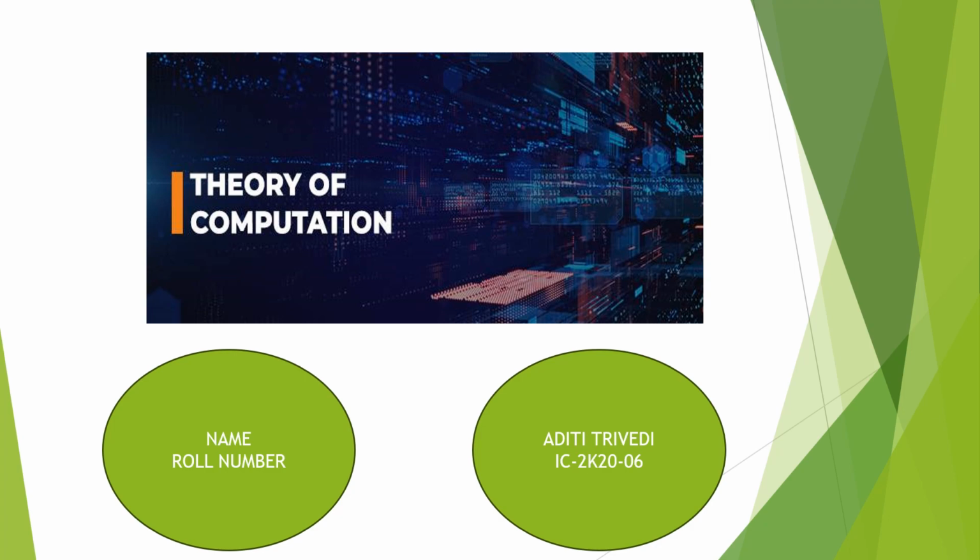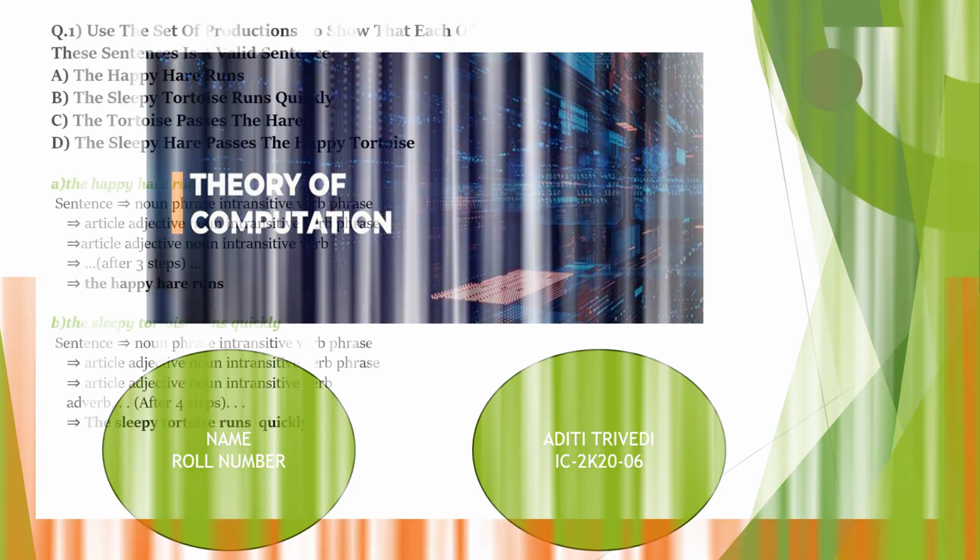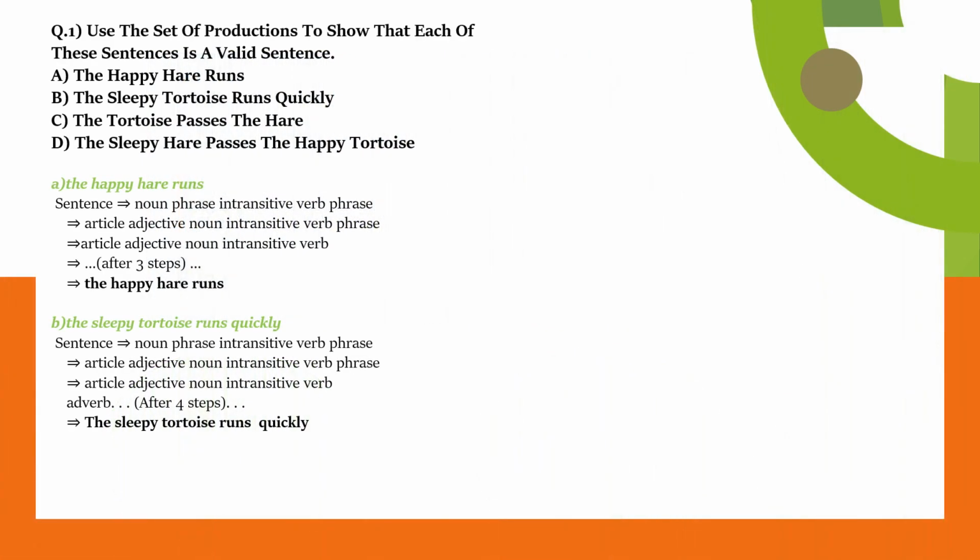So our first question is: use the set of productions to show that each of these sentences is a valid sentence. Number 1, the happy hare runs. The sentence is a noun phrase followed by an intransitive verb phrase: article, adjective, noun, intransitive verb. The happy hare runs is a valid sentence.